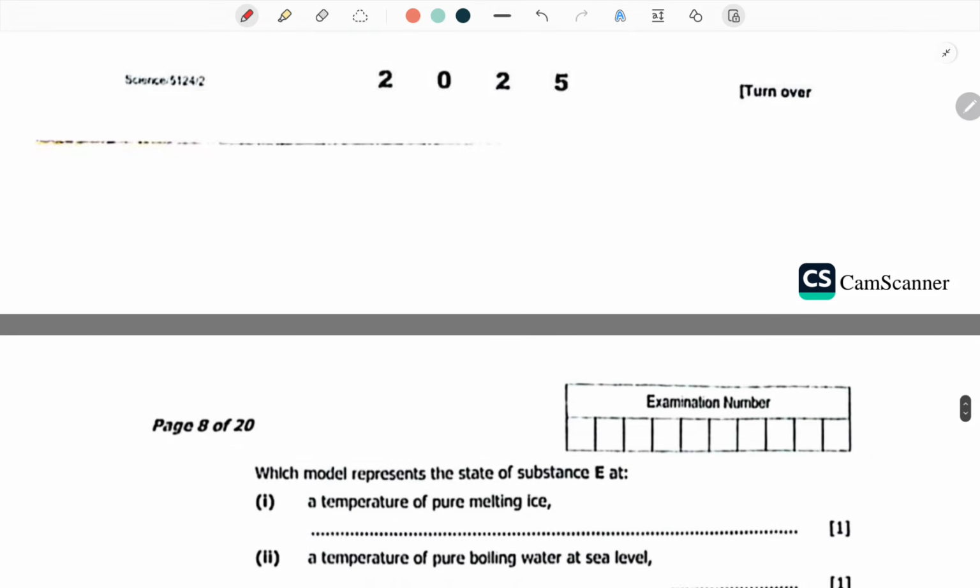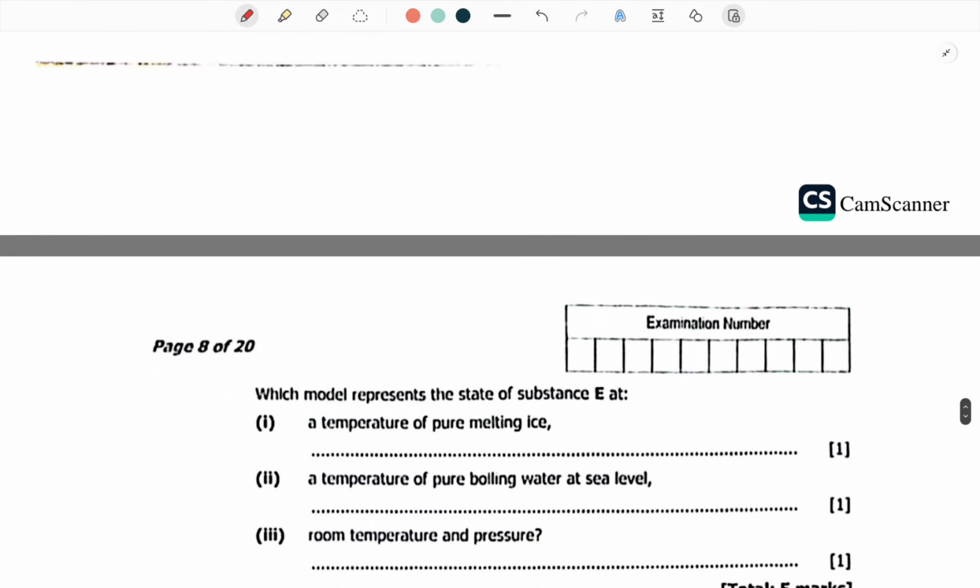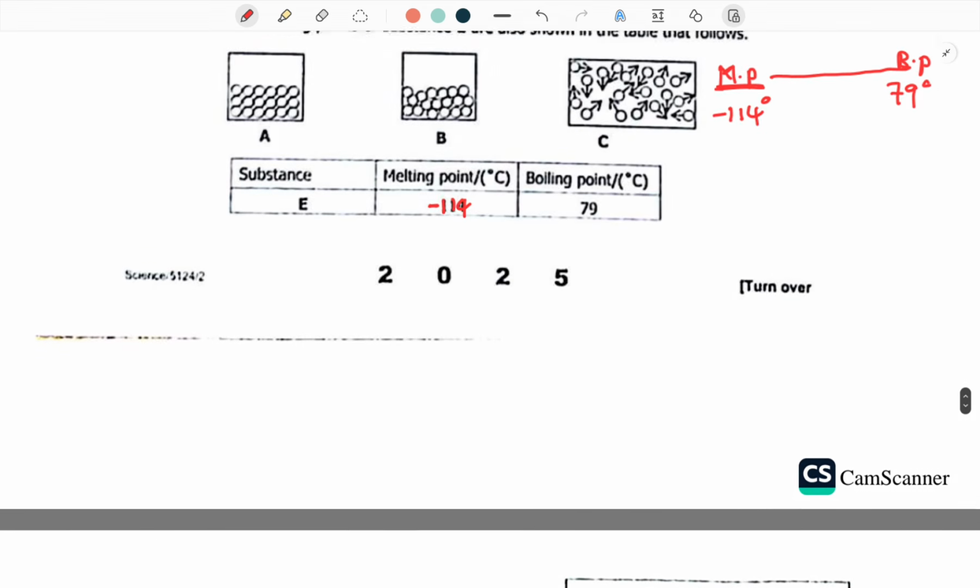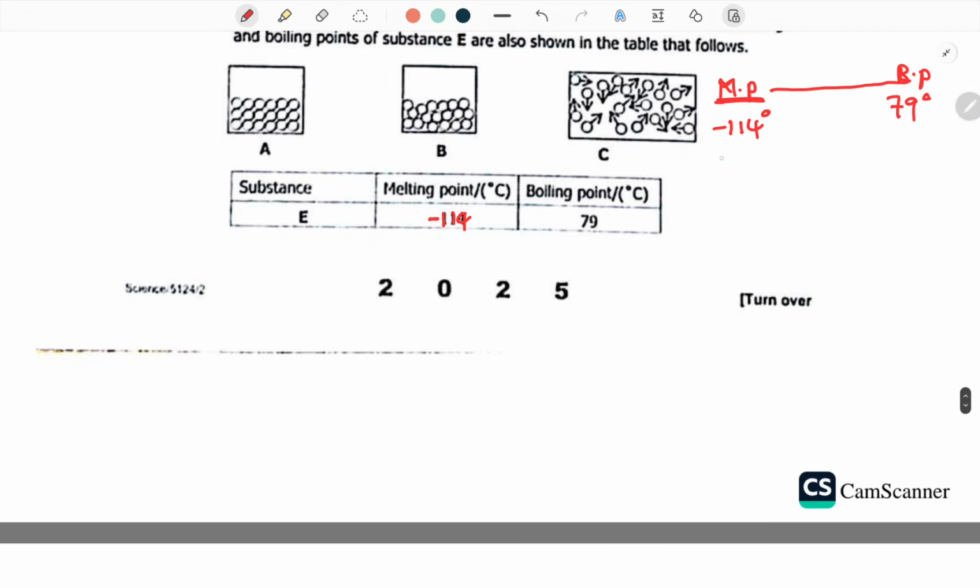The first question is saying, which model represents the state of substance E at a temperature of pure melting ice? Now, pure melting ice melts at 0 degrees, right? Now, we have been taught that this compound has a melting point of negative 114.